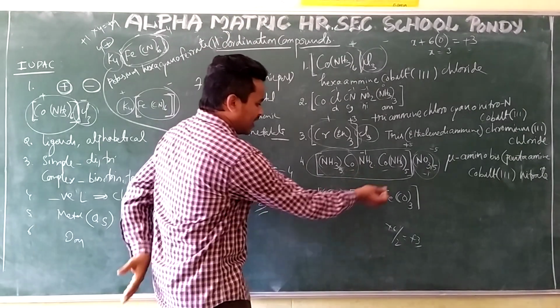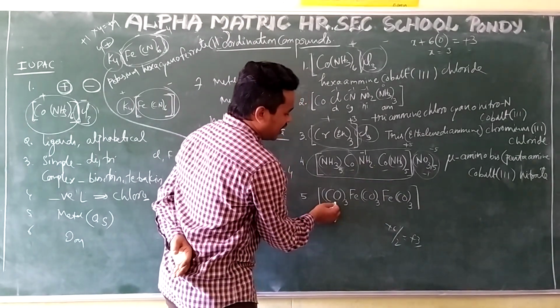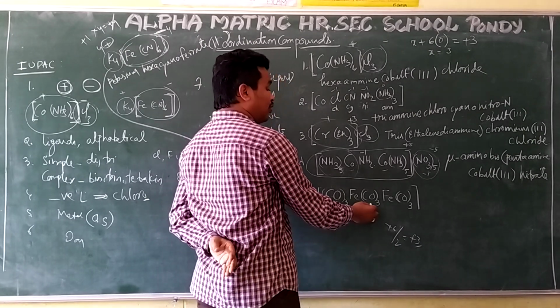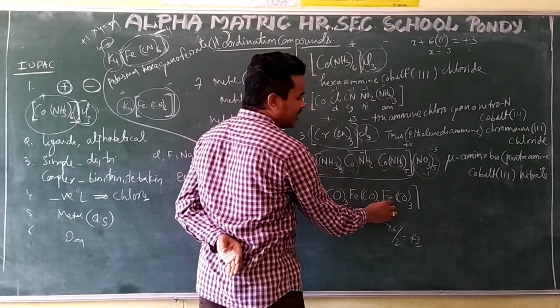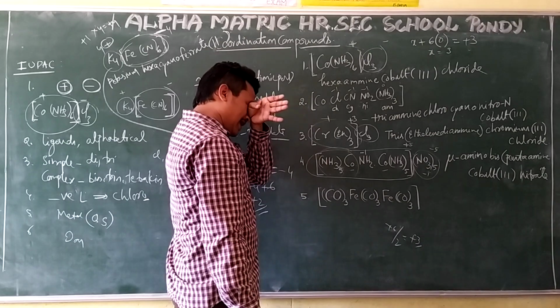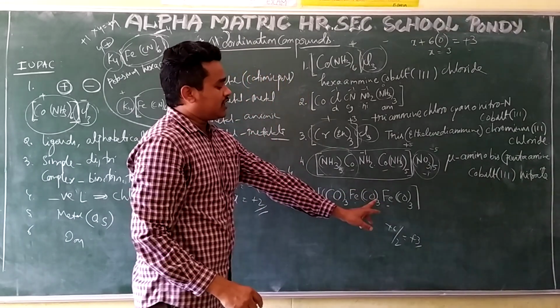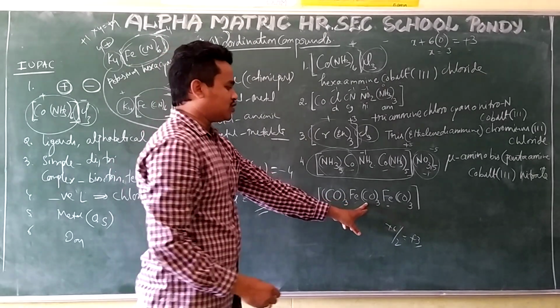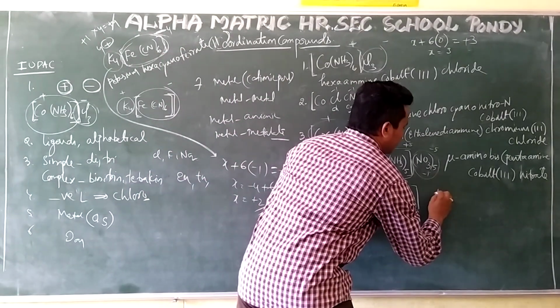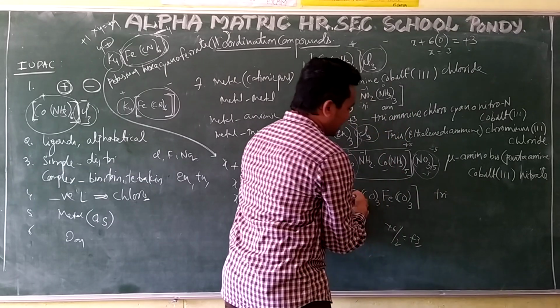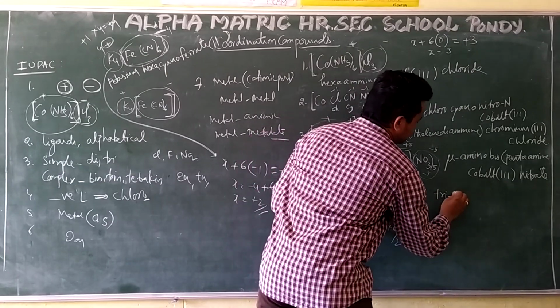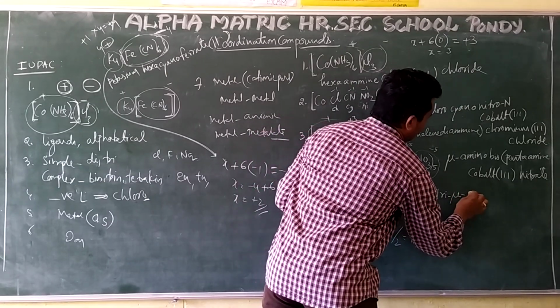And here, the final one. You see here. This is a carbonyl ligand, 3 times, iron. Carbonyl ligand forming a bridge. Again iron. Here in between this iron and this iron, 3 carbonyl bridges are there. 3 are there, so tri. First of all, I have to write the bridge one. How many are there? 3 are there. So tri, and bridge means mu, so tri-mu-carbonyl.